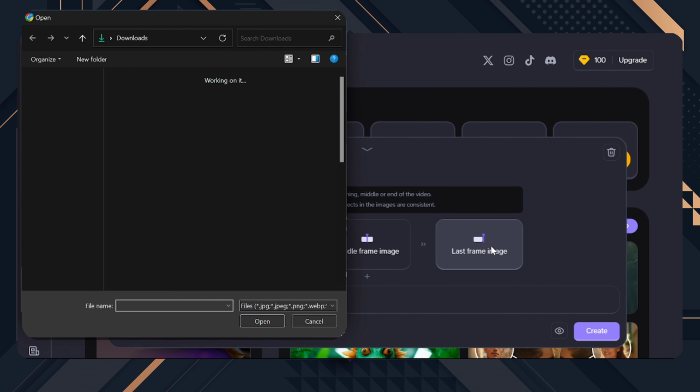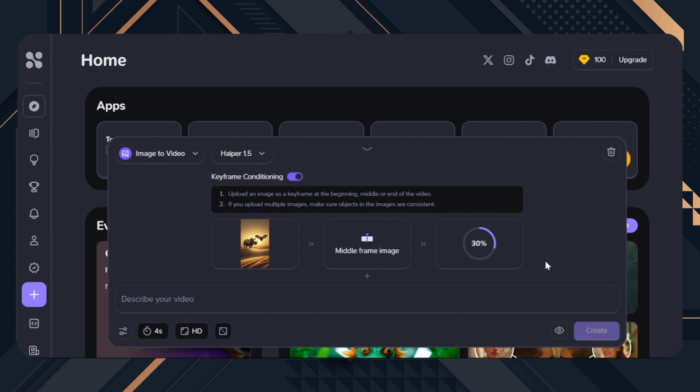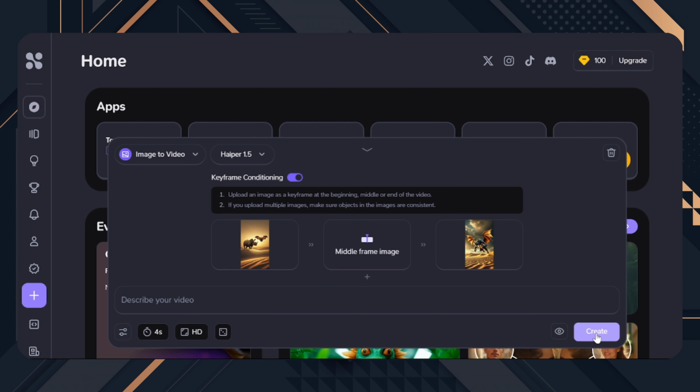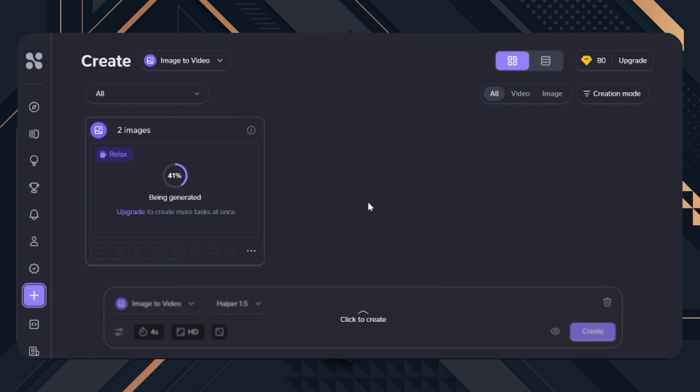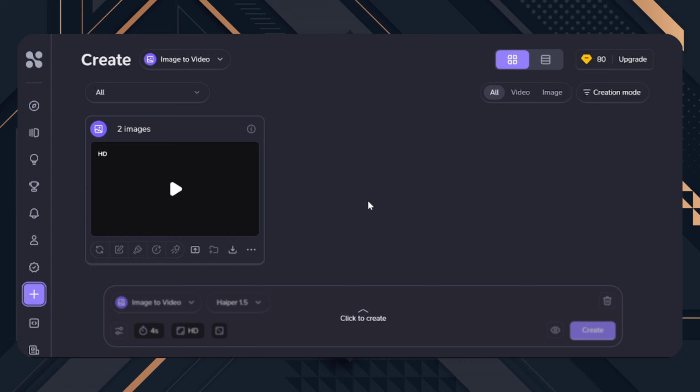Leave the middle frame image blank. Upload our second image as the last frame. Now we need to wait a few minutes for the video to generate. I'll fast forward this part for you.